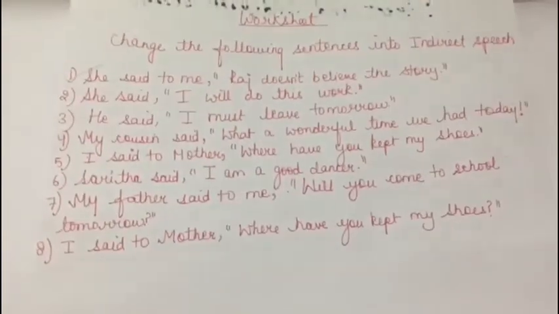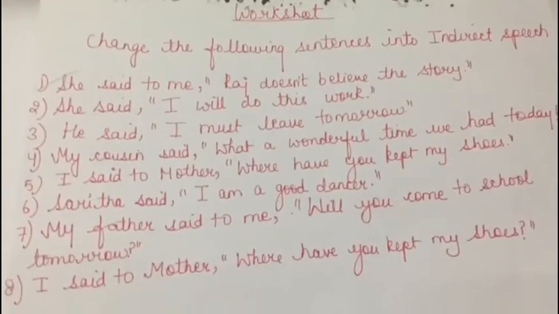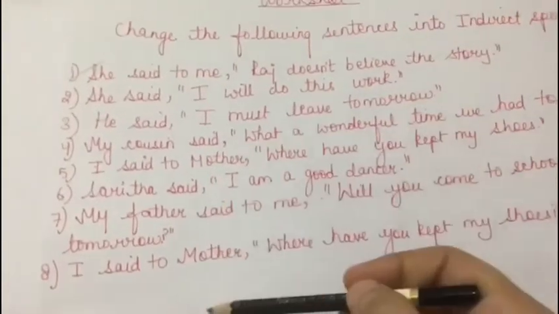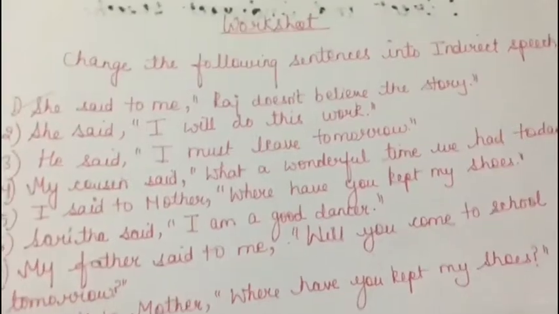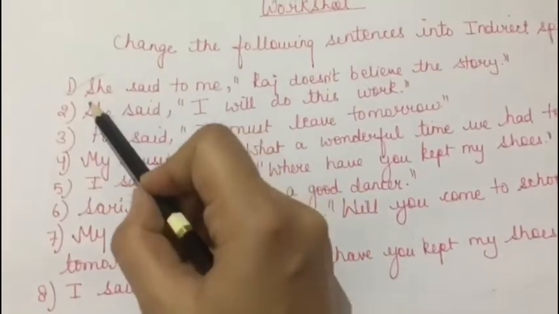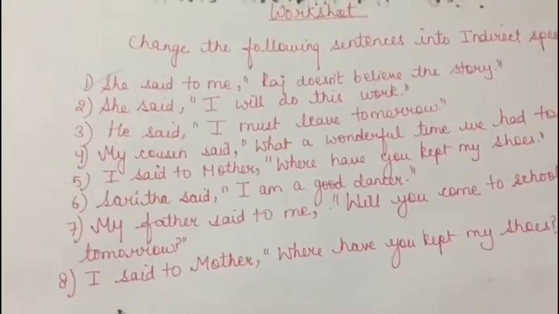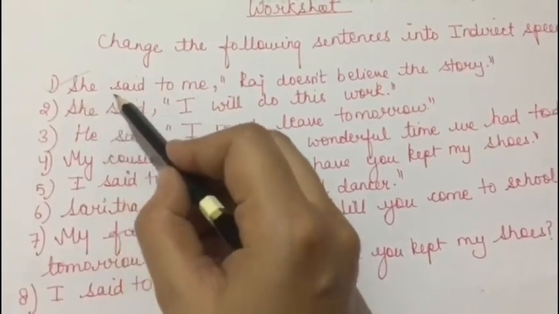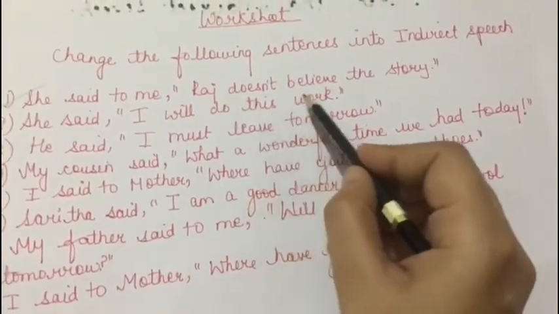So students, now as we have done the revision of direct and indirect speech, this is the worksheet that you all have to solve. 8 sentences are there and the question is, change the following sentences into indirect speech. The first sentence we'll solve together and the rest 7 sentences you all have to solve. The first sentence is, she said to me, "Raj doesn't believe the story."